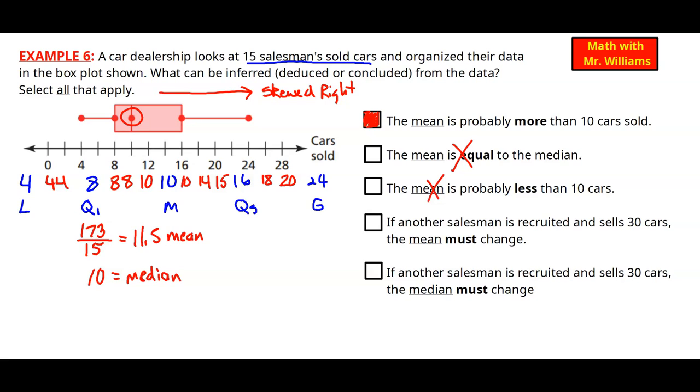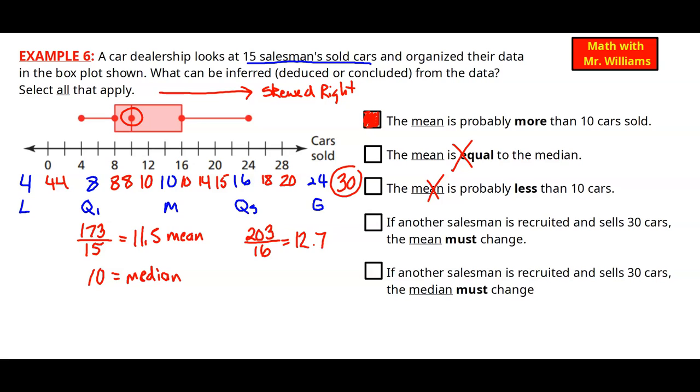Fourth one, if another salesman is recruited and sells 30 cars, the mean must change. Let's just go ahead and prove it. So out of that list, there were 15 numbers. Now we're going to add that 30 on at the end. Let's go ahead and get a new total. Adding 30 on to 173, giving us 203. We're going to divide that, instead of by 15, by 16, giving us about 12.7 for our new mean. So does it change?